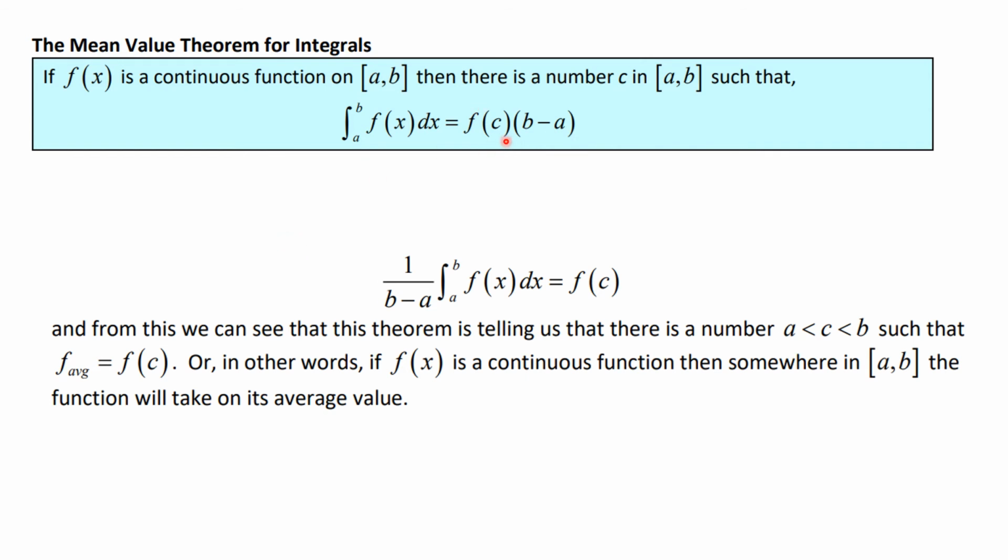Now, if we rearrange this, divide both sides by b minus a, we get this. So another way to think about this theorem is that the theorem is telling us that there is a number c between a and b such that the average is equal to f of c. That says if f of x is a continuous function, then somewhere in [a, b] the function will take on its average value.